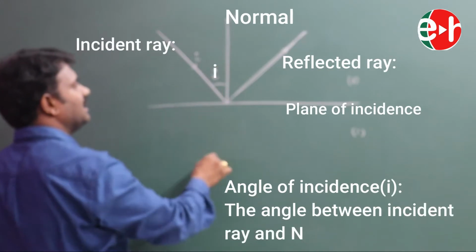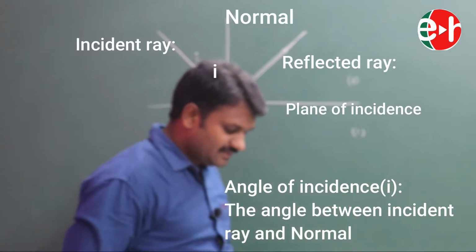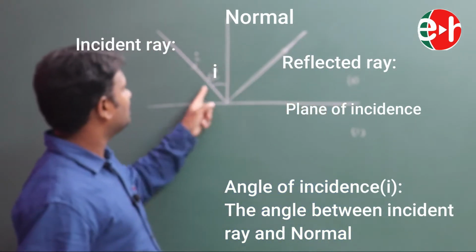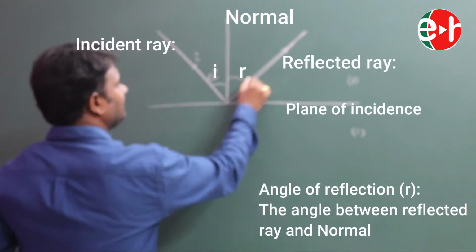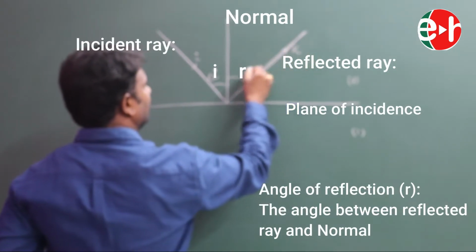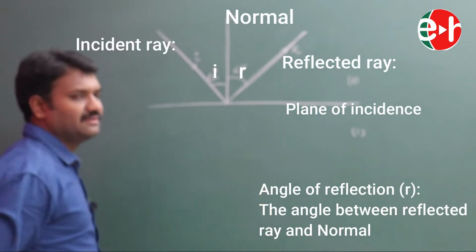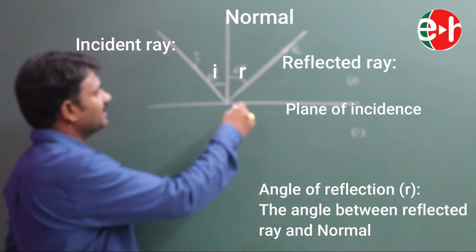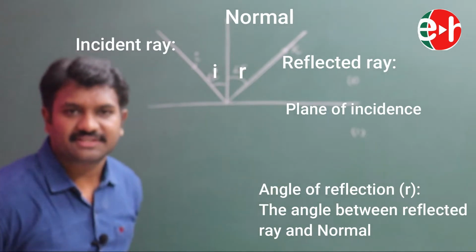This is called the angle of incidence. What is the angle of incidence? The angle between the incident ray and the normal is known as the angle of incidence, and the angle between the reflected ray and the normal is known as the angle of reflection. Is it clear?